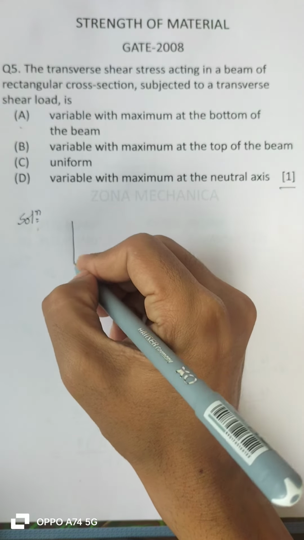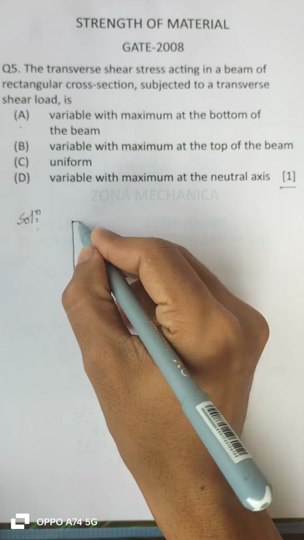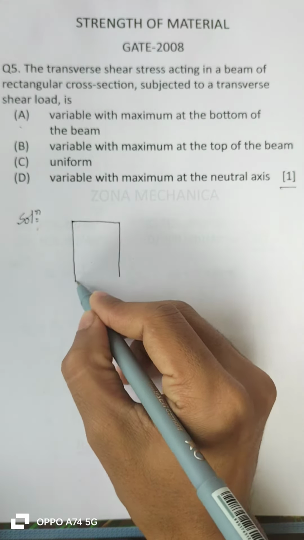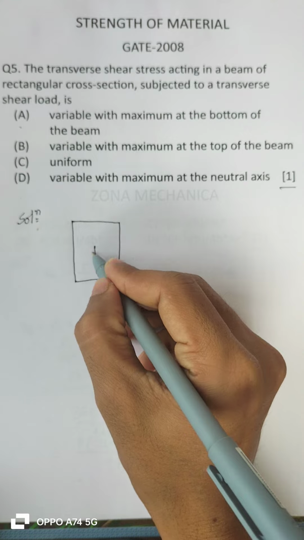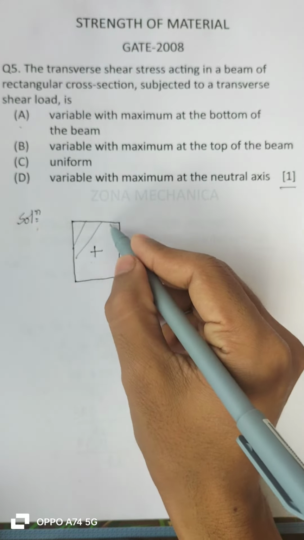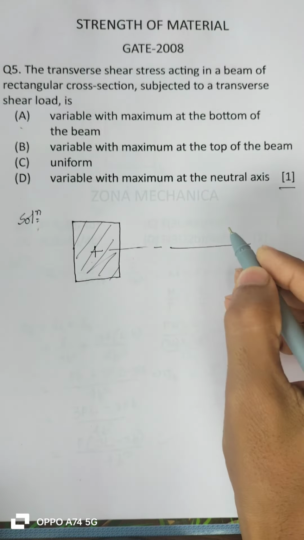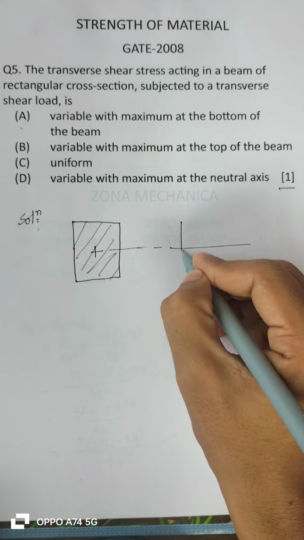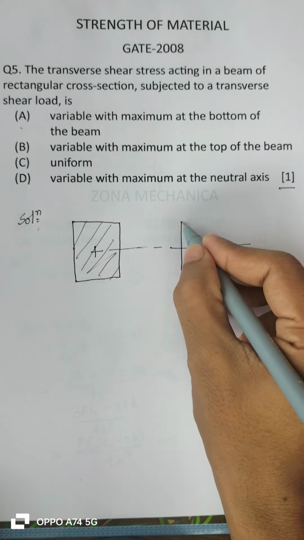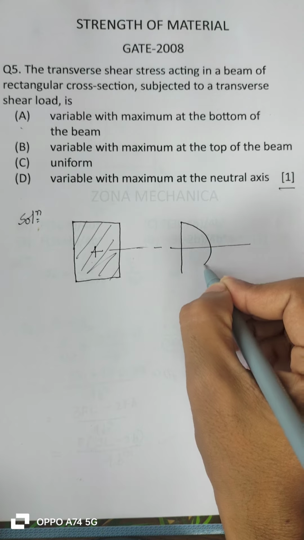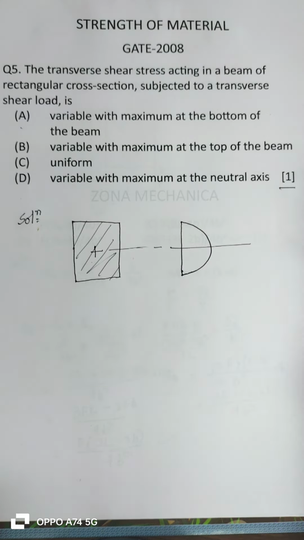Well, we can get the answer if we can remember the shear stress variation in a beam. Suppose this is the cross section of the beam and this is the neutral axis. So how does the variation graph look? Yeah, it looks like a parabolic shape, right?